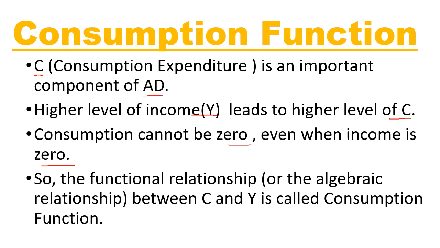And when income is zero, at that time consumption is C bar, that is autonomous consumption. So the functional or algebraic relationship between C and Y, that is consumption and income, is called the consumption function.